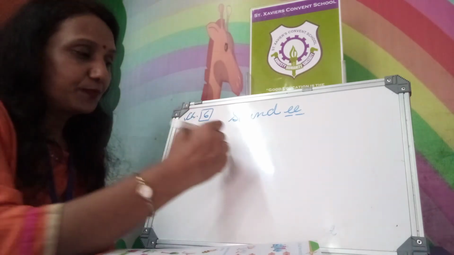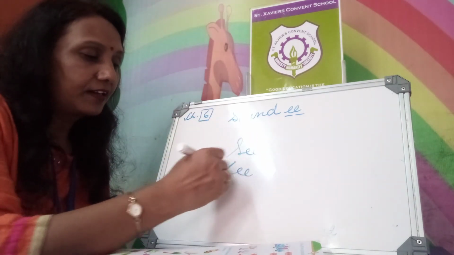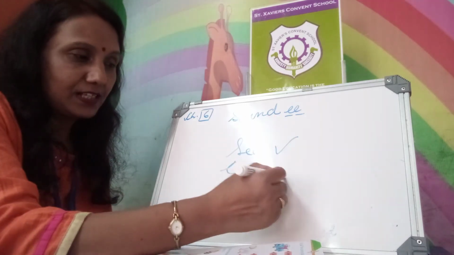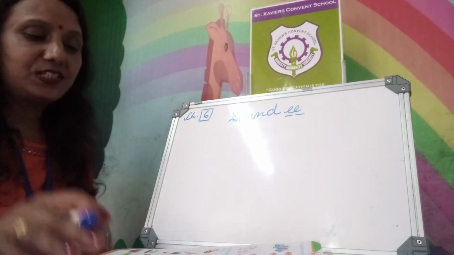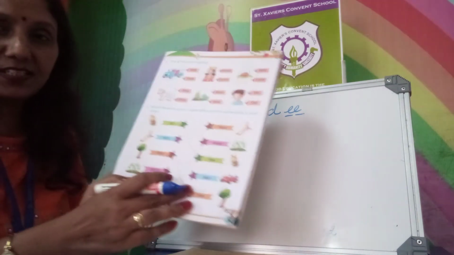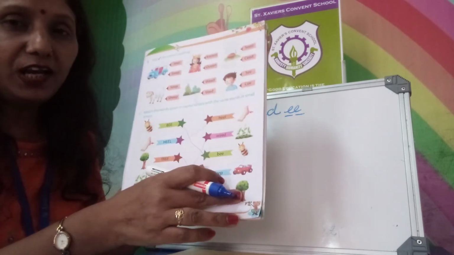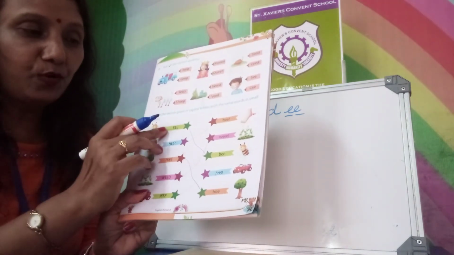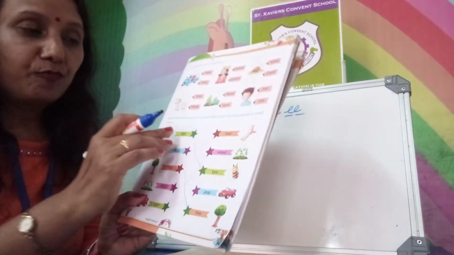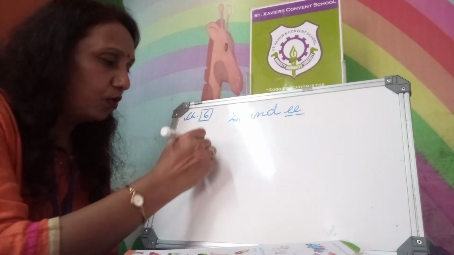Spelling of sea. S-E-E is right or C-E-E is right? S-E-E is right. C-E-E is the wrong one. Now the matching you do, very interesting. Do it yourself. Capital letters to small letters. Picture same, spelling same, but you have to match the letters, that capital to small. One example I will show you.